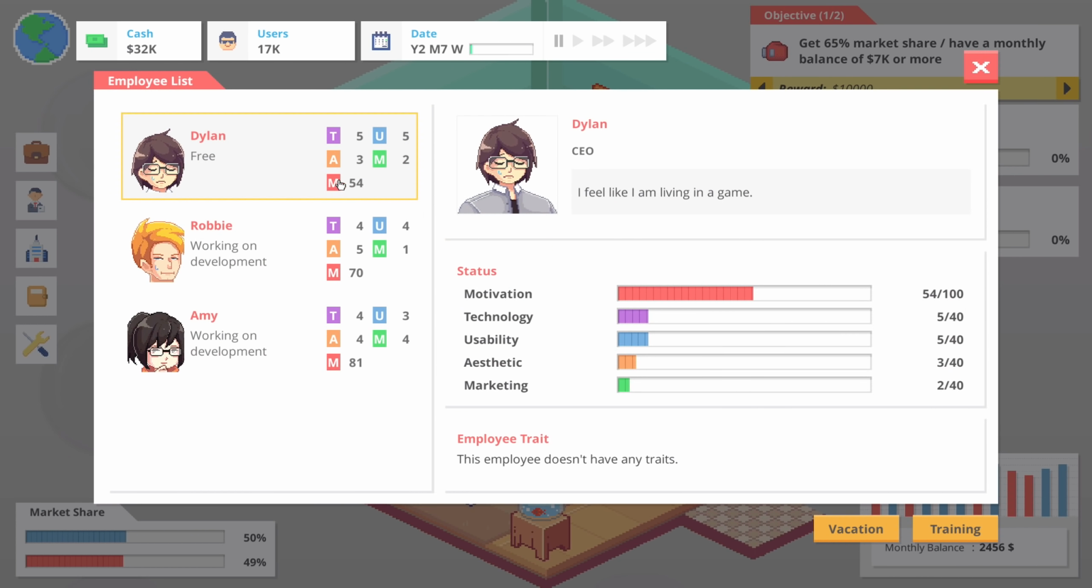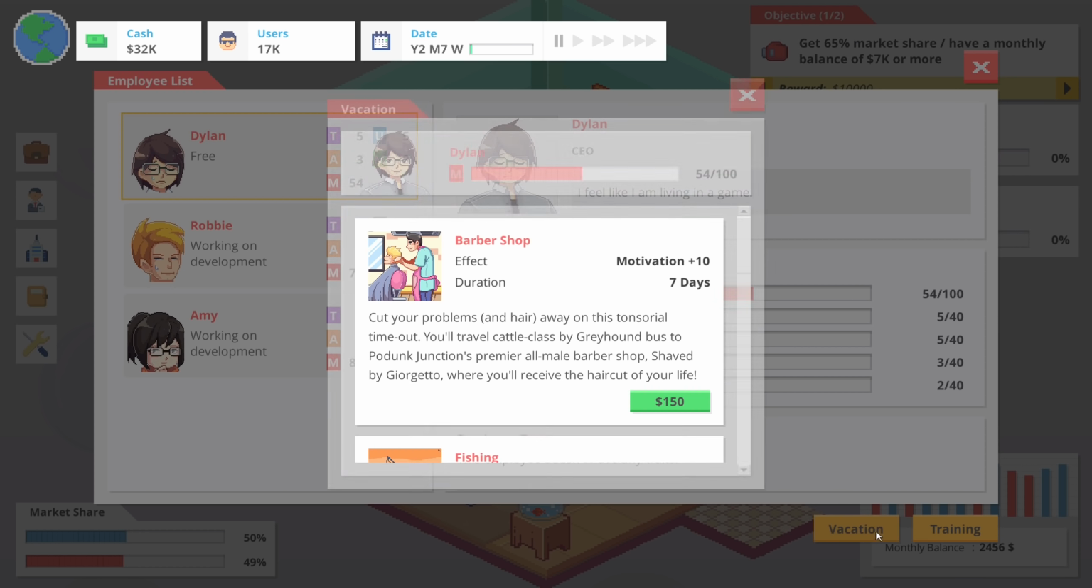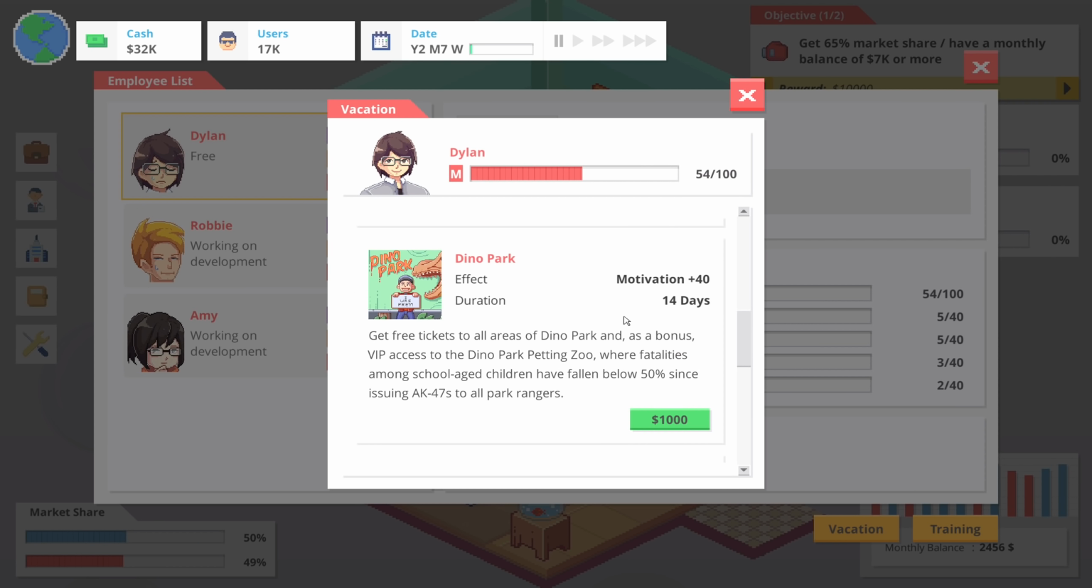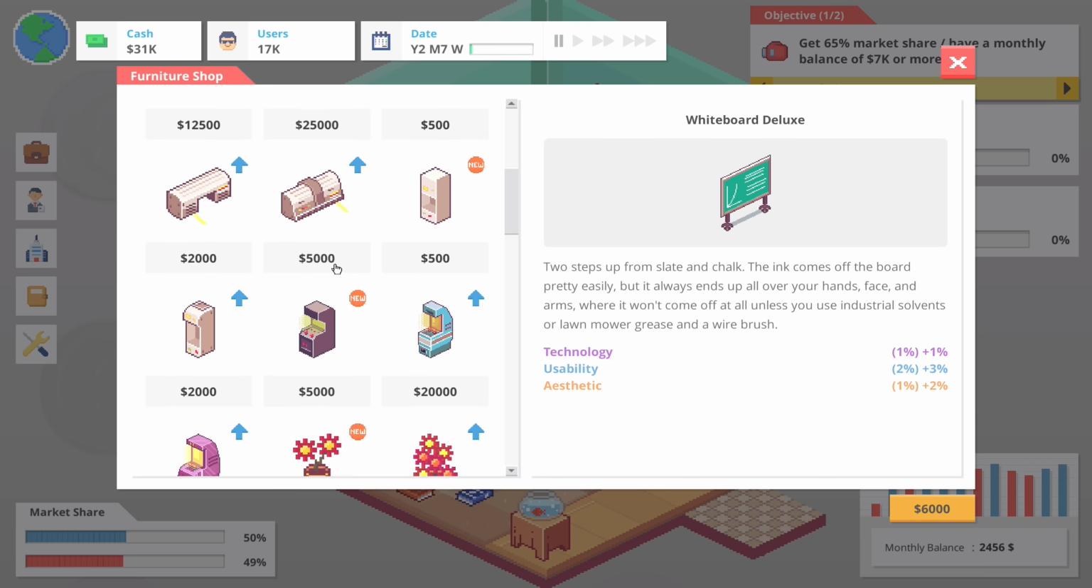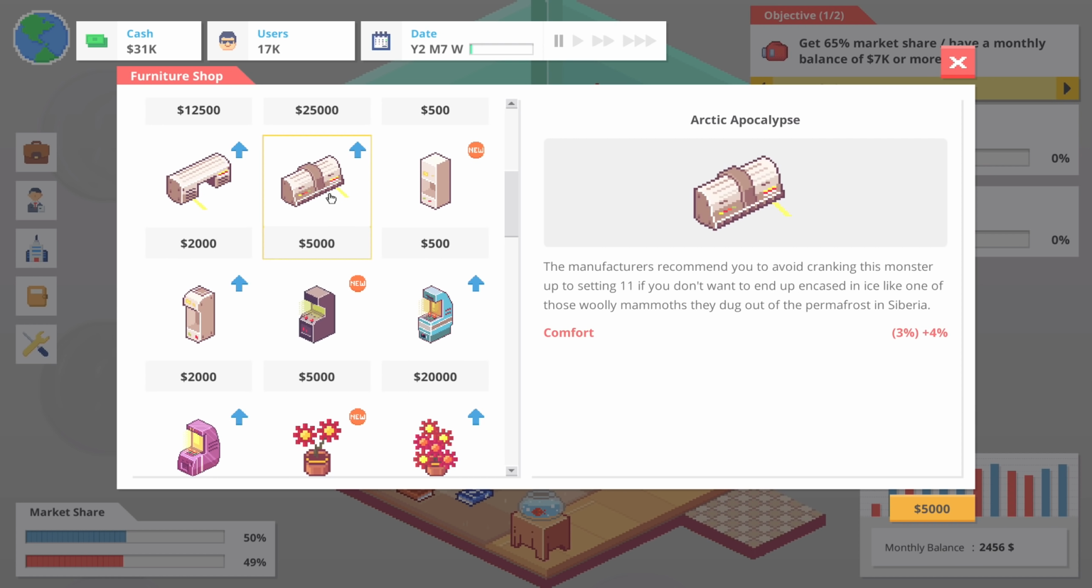Now, I am pretty miserable in terms of motivation. So I'm going to send me off on a vacation for 14 days. And that'll be fine. We'll let these two deal with things. And in terms of the office itself, what do we want here? What do we got? So that gives me more comfort.